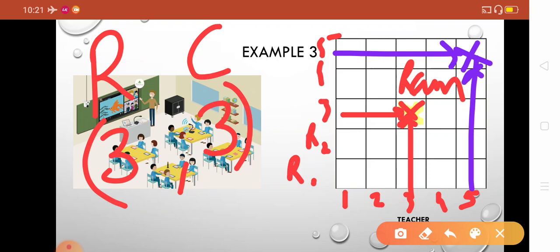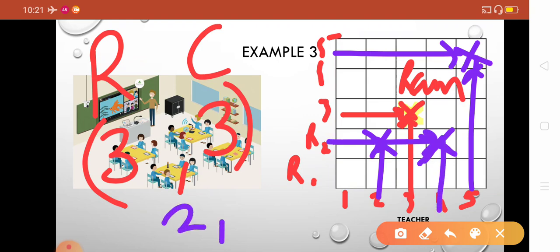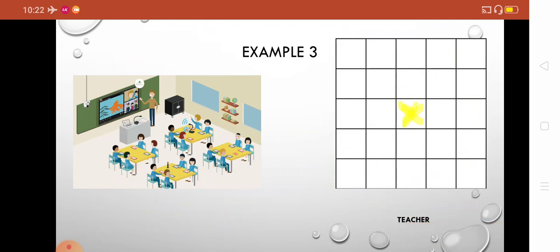For example, you have to find out the position of this student. So how will you find? The number of row is 2, number of column is 2. For example, you have to find out the position of this student. Number of row is 2 and number of column is 4. So you will write 2 and 4. In this way we can find out the position using this.